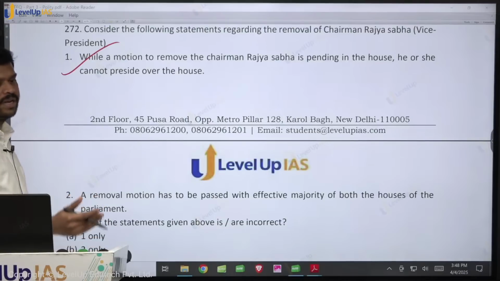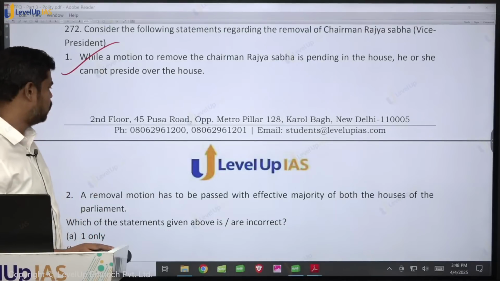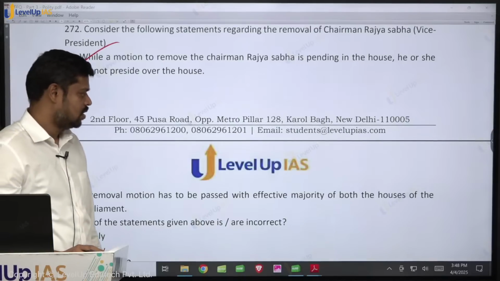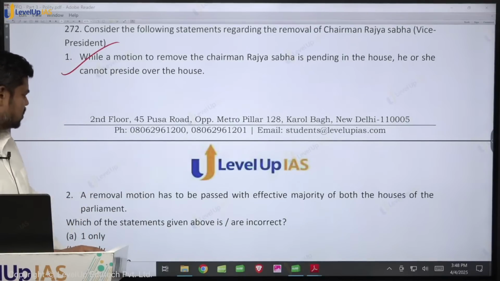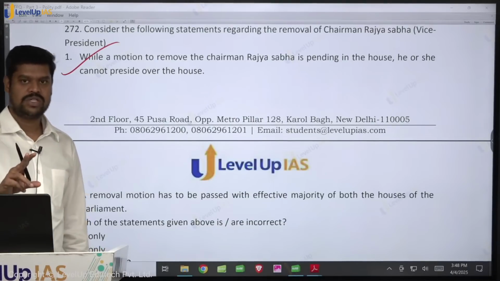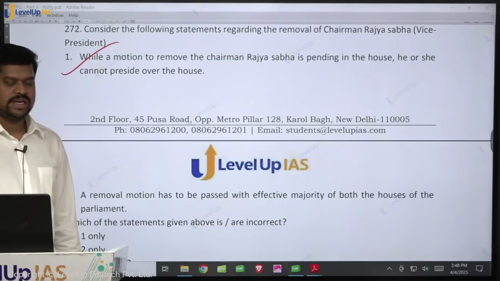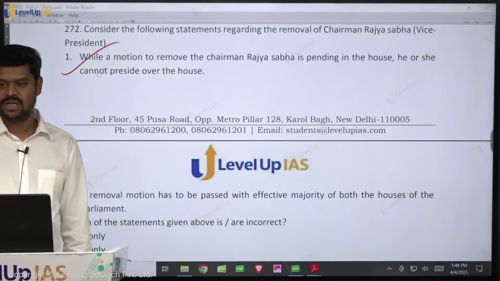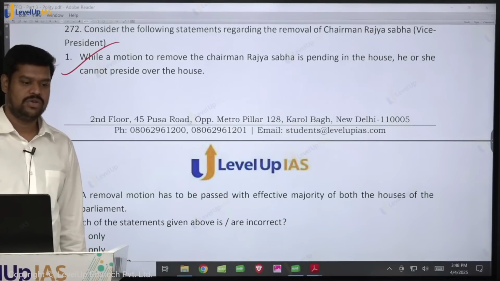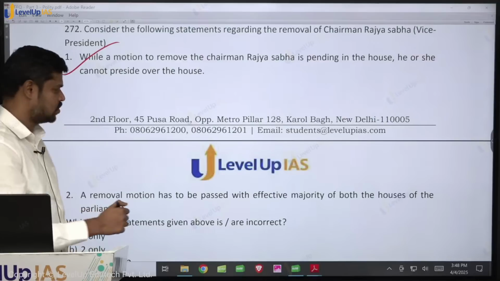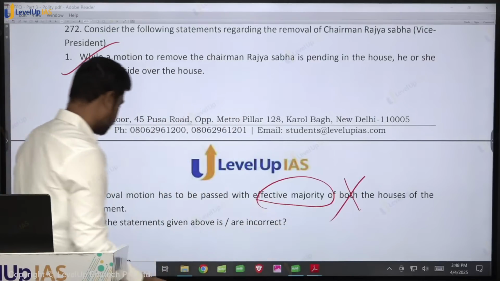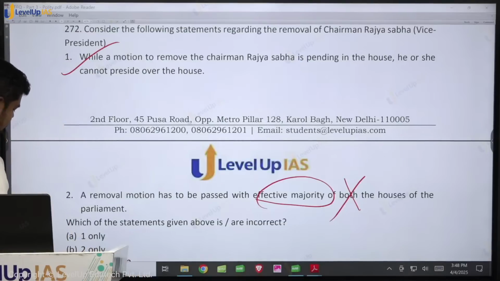What is the notice time that has to be given? 14 days of notice. The removal motion has to be passed with effective majority in both the houses of the parliament. Is it true? Does it require to be passed in both the houses? Yes, but in the Rajya Sabha, what is the majority? Effective majority, and in the Lok Sabha, simple majority. In which house can it be introduced? Only in the Rajya Sabha. Therefore, to say that it requires effective majority in both the houses is wrong. So which of the statements given above are incorrect? What is incorrect?